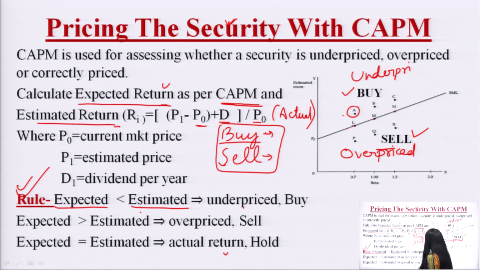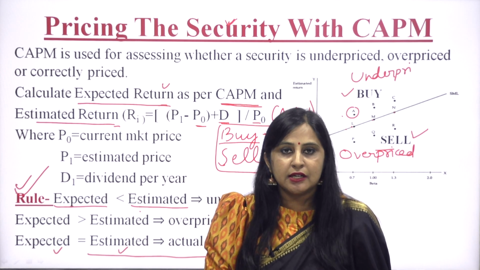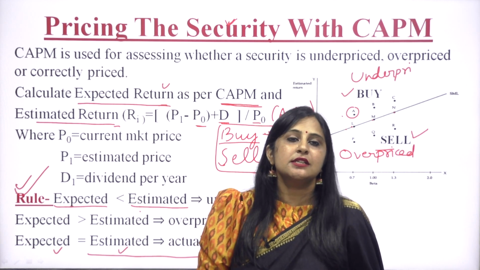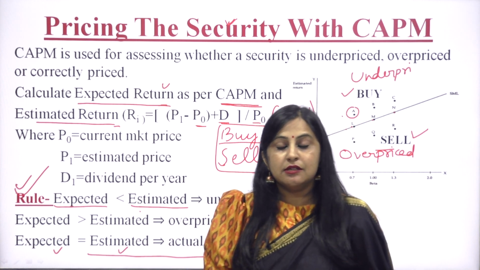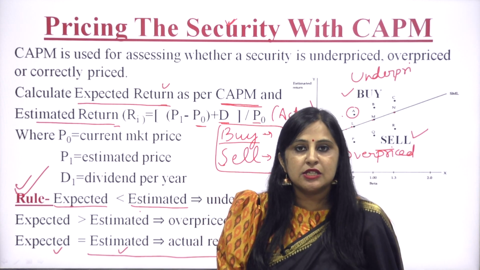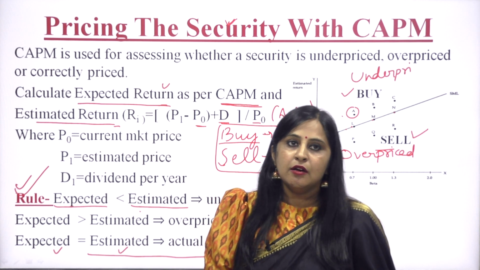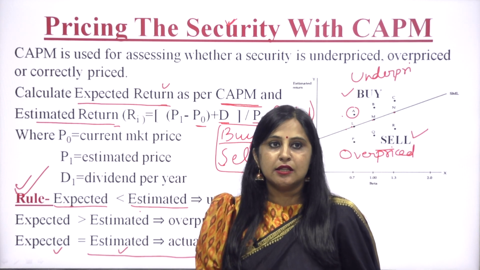If the estimated return is equal to the expected return, meaning whatever is being expected from the security, it is giving the same return, it means the security is correctly priced, neither underpriced nor overpriced. But it is not possible that we can find a security which is correctly priced in the market, because of the demand and supply forces, people are buying and selling in the secondary market.